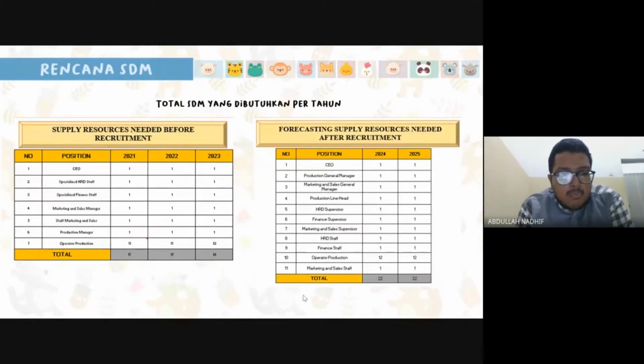Next step, we make human resource plan for the next 5 years. Supply resource need before recruitment in 2021 and 2022 is 17. In 2023, we need 18, and forecasting after recruitment in 2024 and 2025 is 22.